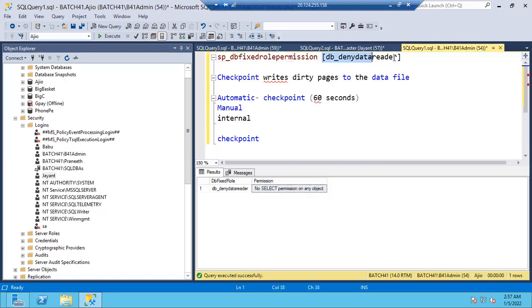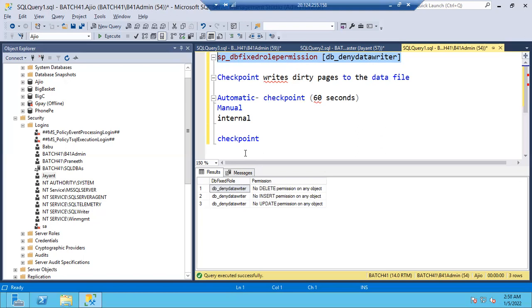Deny data writer. In the same way, deny data writer also. Here I can remove this reader and I can type writer. Okay, done. So no select, no delete, no update permissions. Now you can expect a member of deny data writer cannot delete, cannot insert, cannot update the data, even though he has access.